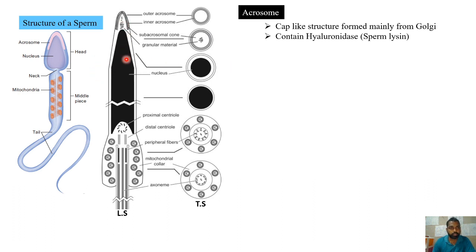The same thing, the sperm head part. You can see this is the lateral section of the head part and the middle piece also. And this is the cross section of the different components. So this particular part's cross section is this. This part's cross section is this. The same way, this part's cross section is this. Like this, this is the lateral section, and its cross sections or transverse sections are shown here.